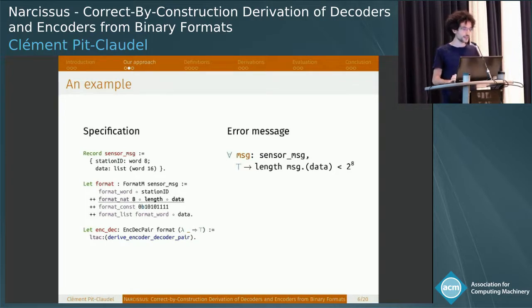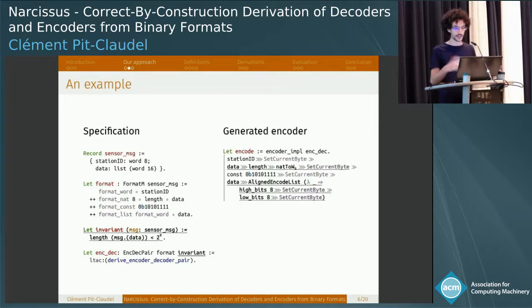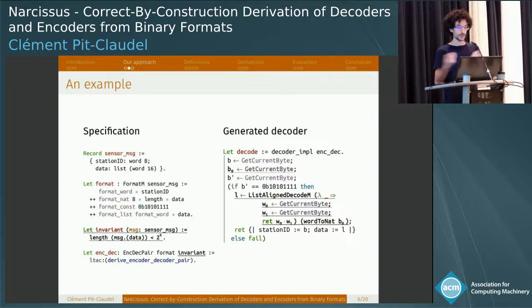As a result, I need to add an invariant that says that the only valid source values are those that have less than 256 values in their input. So I add this invariant that I showed on the board. And now synthesis can proceed, and I can generate an encoder and a decoder. So the encoder writes the length and then writes each of the words that were in the data. And the decoder reads the length and decodes everything that it found in the packet.